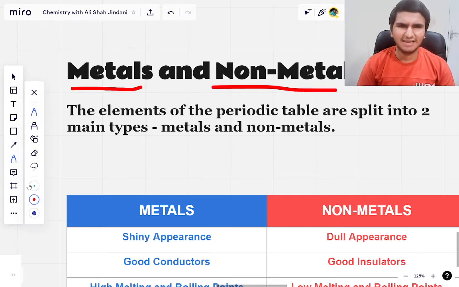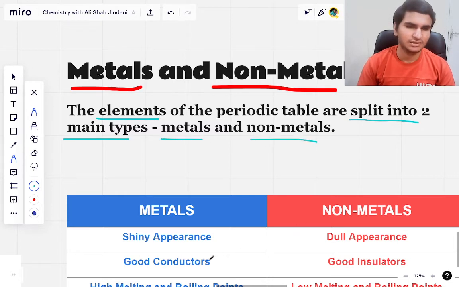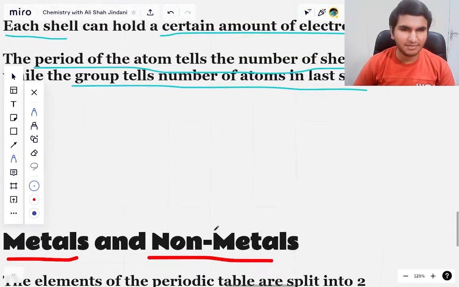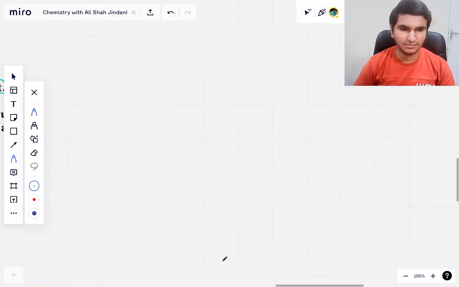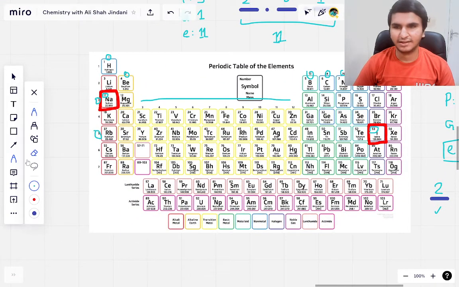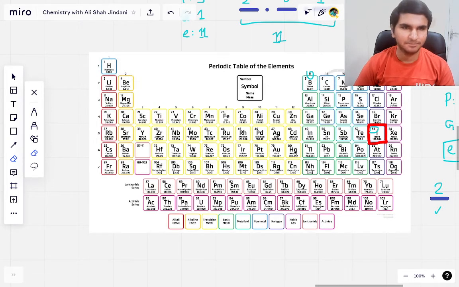So the elements of the periodic table, as we discussed, are split into two main types, and these two types are metals and non-metals. So we are going to discuss the difference between them, but before we do that, let me tell you where the metals are located and where the non-metals are located in the periodic table.